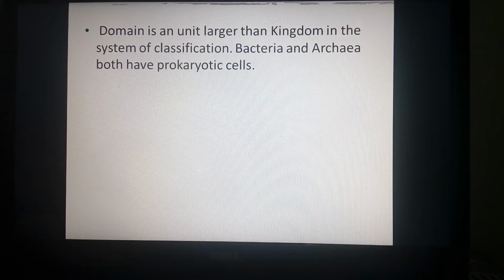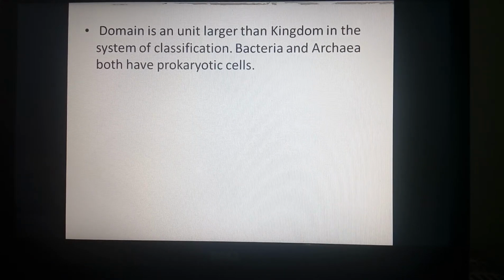Domain is a unit larger than kingdom. In the system of classification, one can observe that bacteria and archaea both have the prokaryotic nature of their cell. Pro means primitive, karyon means nucleus. So the cell has a primitive type of nucleus. That means the genetic material of the cell is present in the cell cytoplasm itself. It is not covered by a nuclear membrane or nuclear envelope.